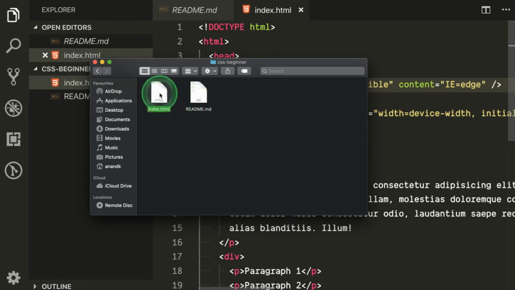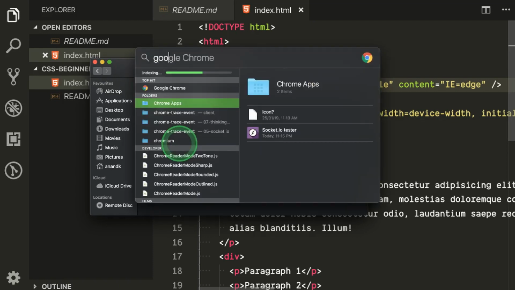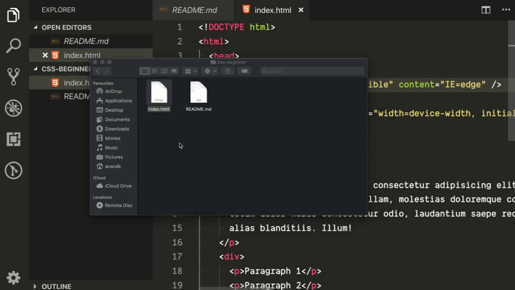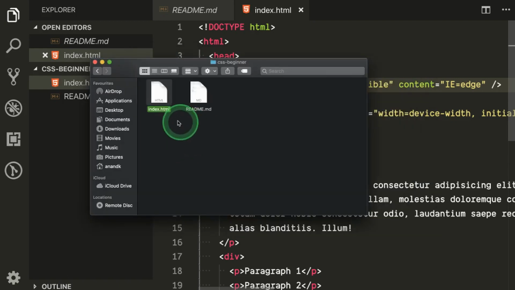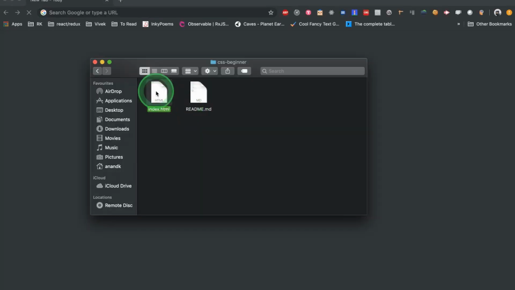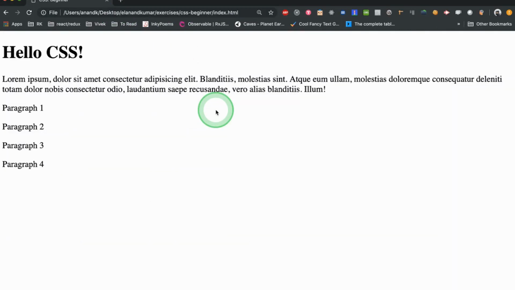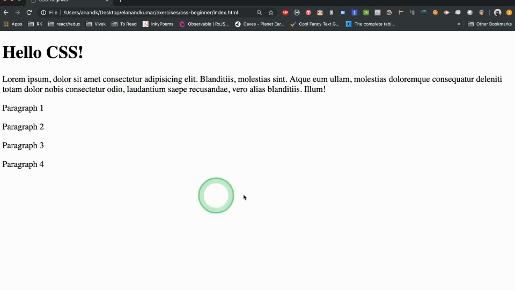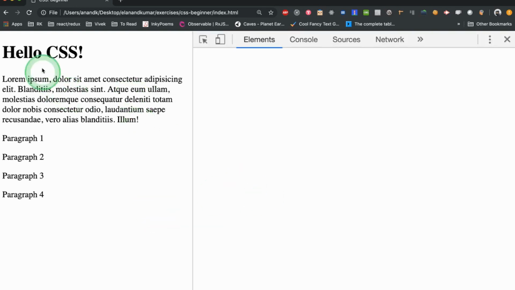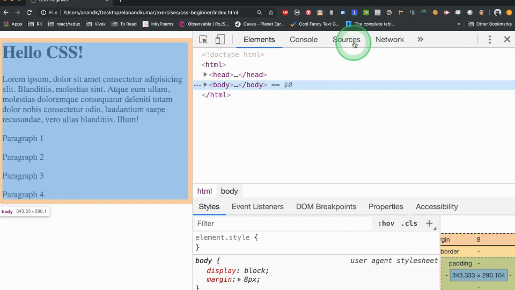Okay, and let's fire up Google Chrome. Okay, and then in Google Chrome, let's say we load this file by dragging and dropping. We don't need any server because there is no server call or anything, so we can simply load this HTML file and we can see how it looks, right?